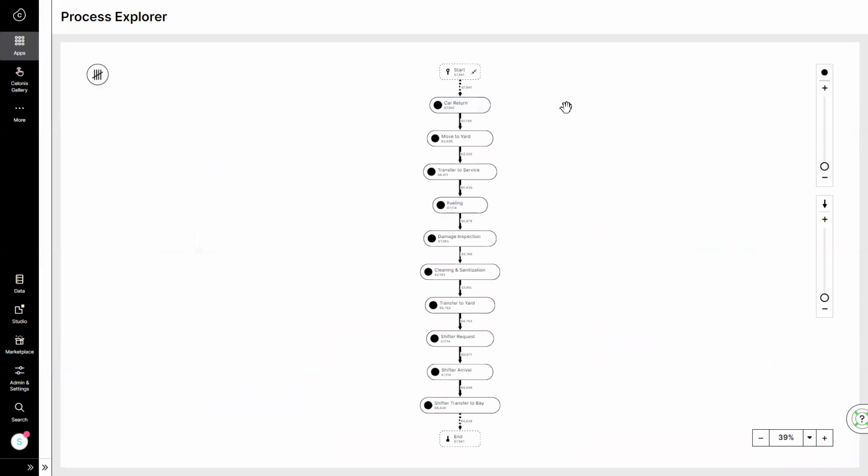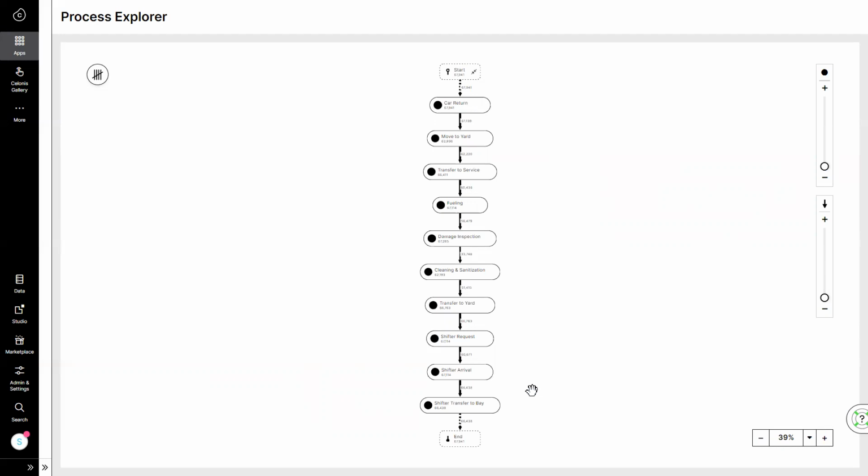Our analyst, Eleonora, investigates the fleet management process to find the root causes of our low utilization rate. To analyze the process, Celonis extracts digital footprints in real time from the source systems to render a full digital twin of the fleet management process. With this X-ray of our process, we can track vehicles from the beginning of the service cycle to when they're back in action.